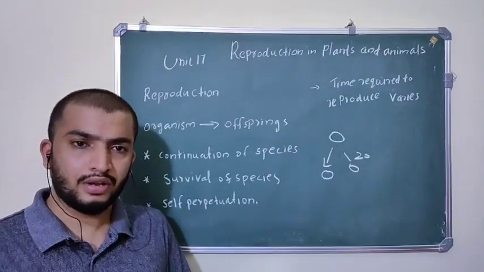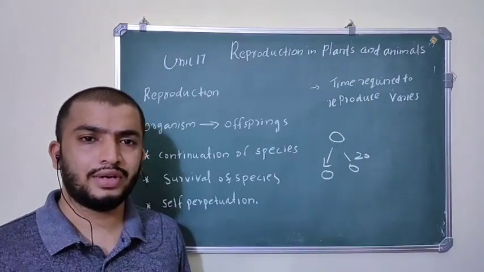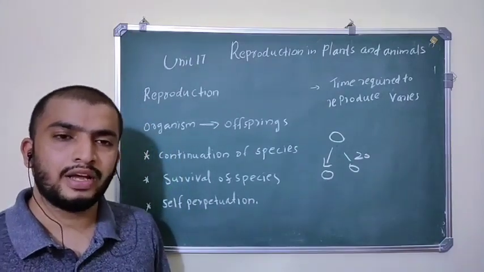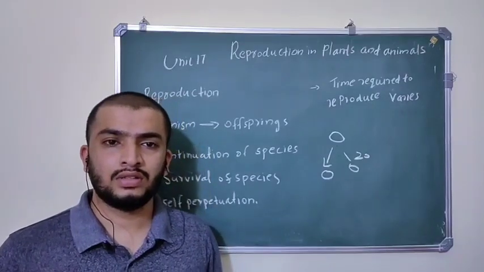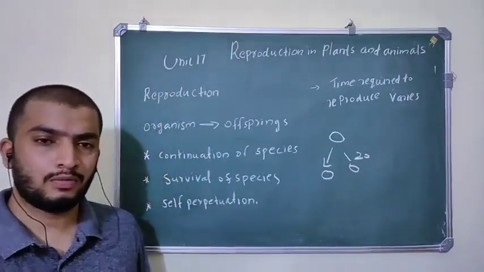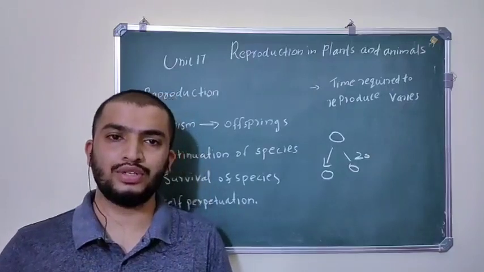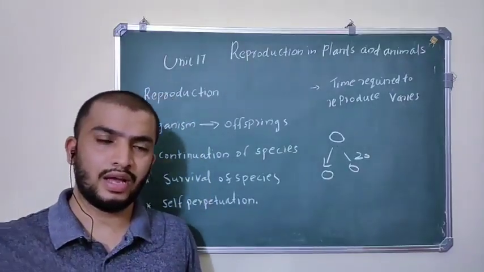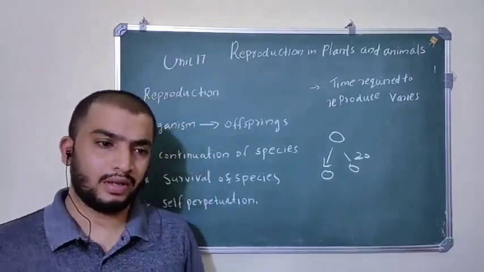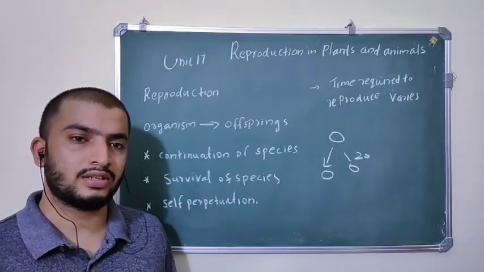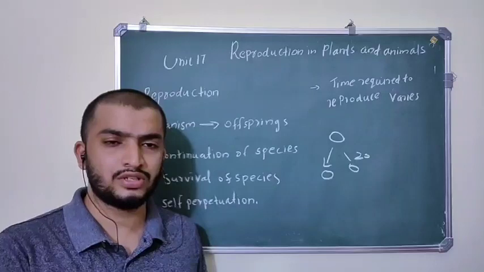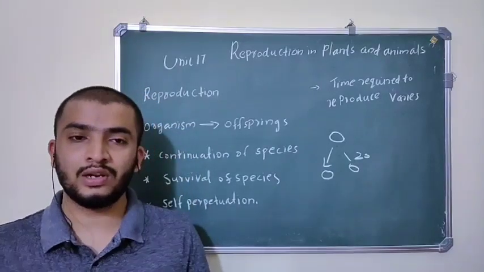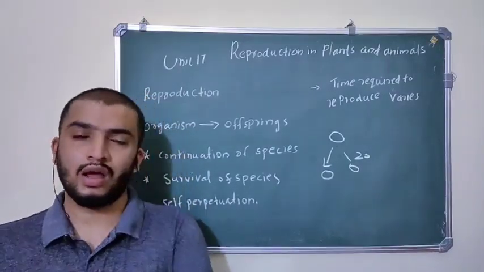From one bacterium, two new bacteria are formed in around 20 minutes. But in the case of humans, it will take around 10 months to form a new individual. The same in the case of elephants, they will take more time. In birds, reproduction takes another time period. So the reproduction time period is very different from unicellular organisms to higher organisms.